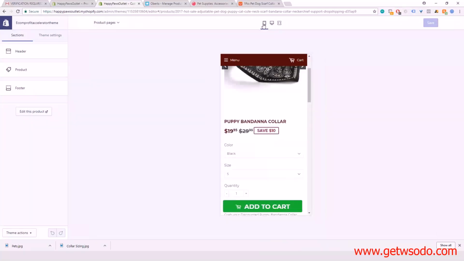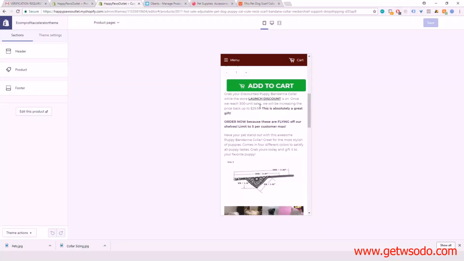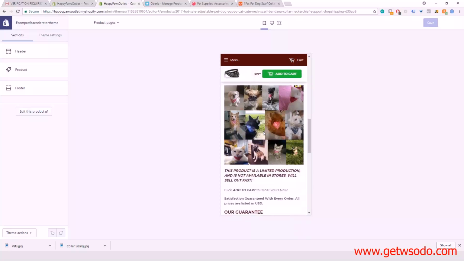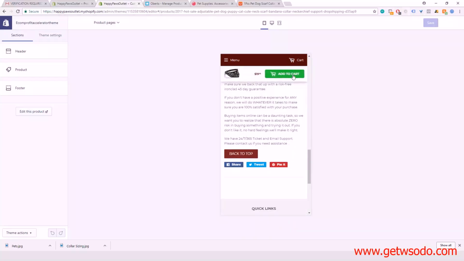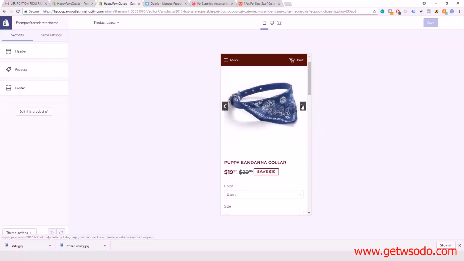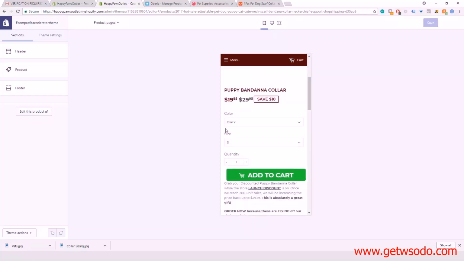Let's see how it would look on mobile. So this is kind of a good idea. You have that scrolling add to cart, invaluable, guys. As people are scrolling, they have that option of clicking add to cart at any time. They can also go back to top, see your product, look through the images, etc. Now I'm probably going to take out this sizing option here because we're only offering one size, so it's kind of pointless to have this here. I'll be removing that now, but the color one is good. We have all the colors.